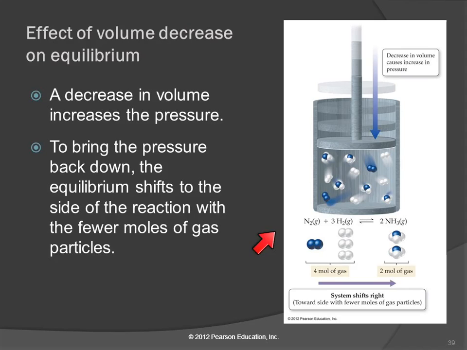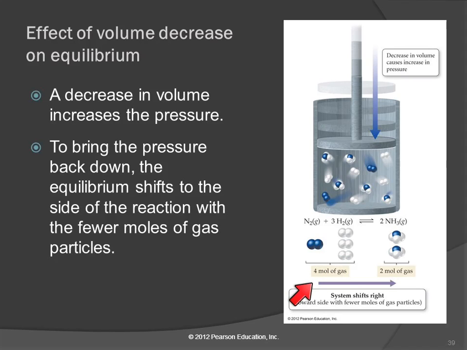Here we have nitrogen gas reacting with hydrogen gas to form ammonia. This is a reversible reaction, and so in this container we have established equilibrium. So it's reacting in the forward direction and in the reverse direction at the same rate. On the reactant side, we have a total of 4 moles of gas particles.